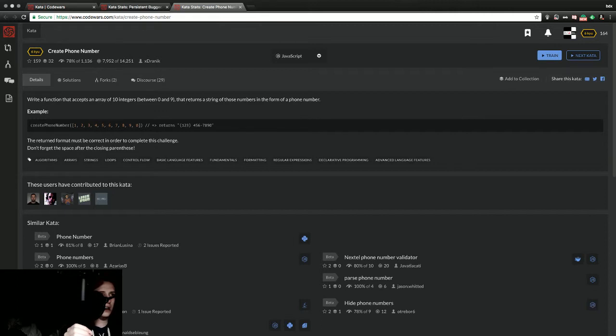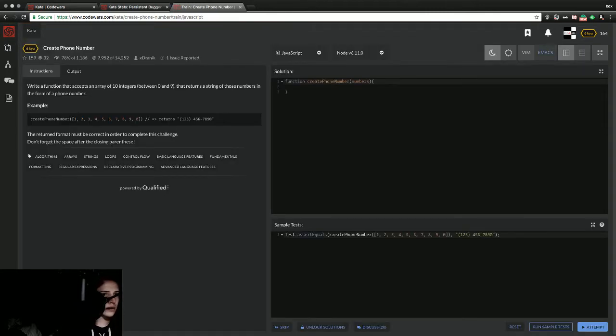This just seems like concatenating, but are they going to give us different inputs? I think I wanted this one. This one seems to be easier and quicker, which is what we're looking for. So this isn't a random phone number generator. They're just going to be giving us any 10 digits, and we just need to put it into phone number format with the parentheses and so forth.